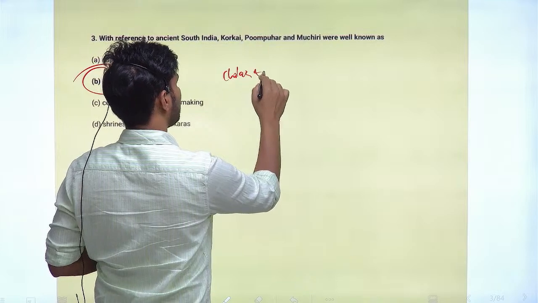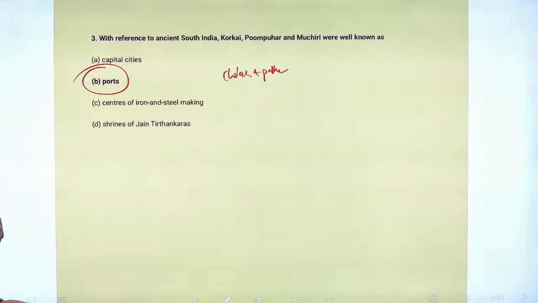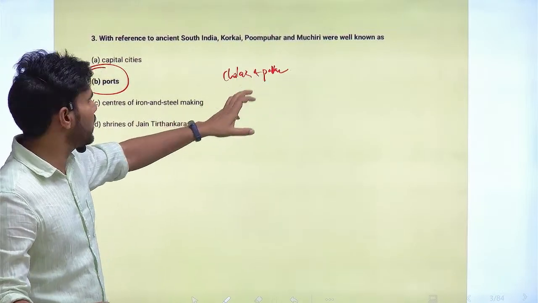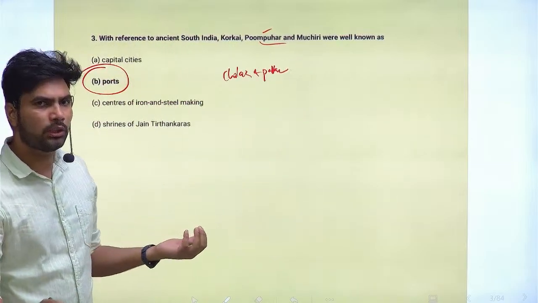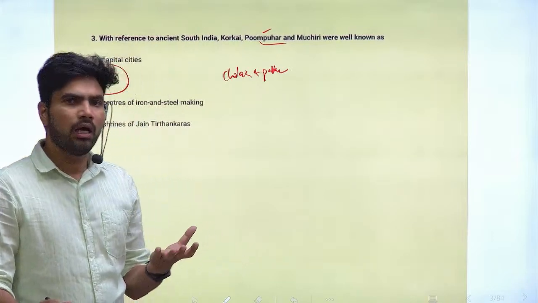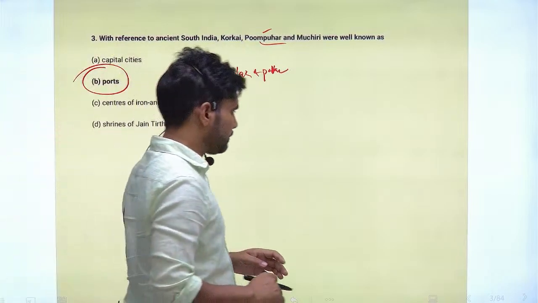Recently, excavations occurred at Pumpuhar two to three years back, and many valuable archaeological materials have been found there. So these are the port cities.